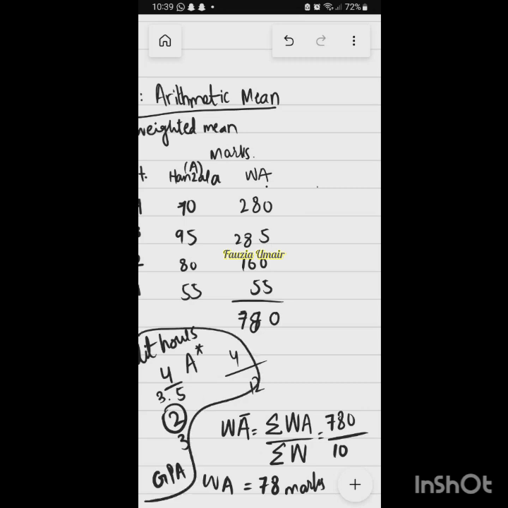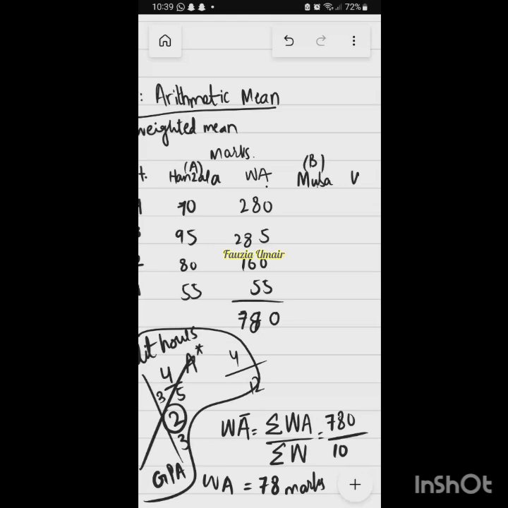This was the discussion. Any question in this? How do we calculate this? Okay, is this clear? So the weighted mean of student A, which is Hansla, is 78 marks. Now comes student B. Student B in the book is Musa.